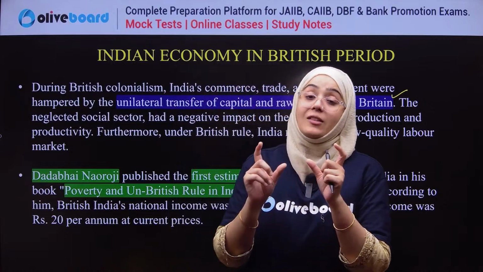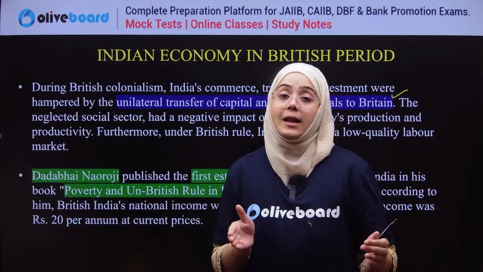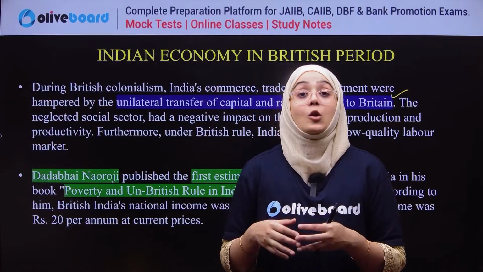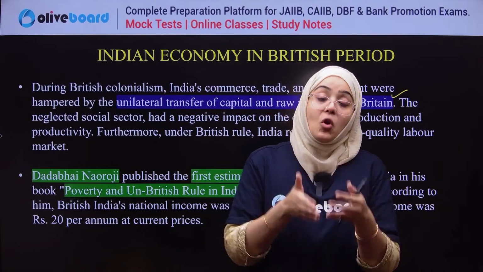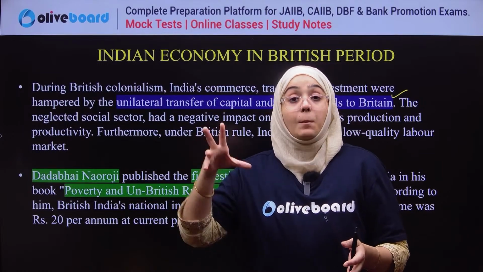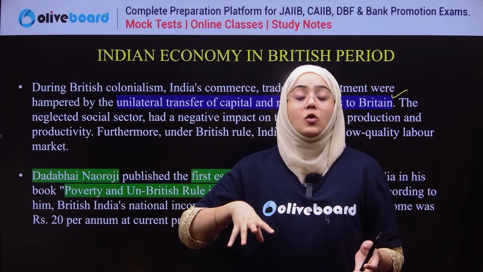Raw material is not included in the GDP calculation, and that is what the Britishers did: they transferred the raw material from India to Britain, making Britain the hub of the finished product and India the hub of the raw material.